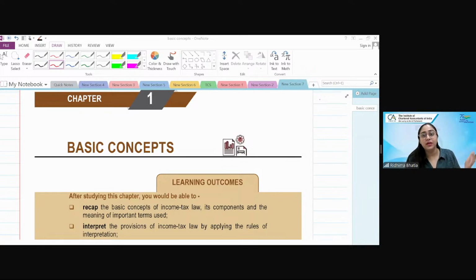Yes, ma'am told you that there are so many chapters and so many sections, but if you pick them step by step, and if you cover them step by step, direct tax is pretty much relatable and scoreable. One thing you have to remember is that you have to adapt to writing the language of law. You have to adapt, as ma'am also told, to writing the language of law. You have to adapt to writing and reading the bare law.